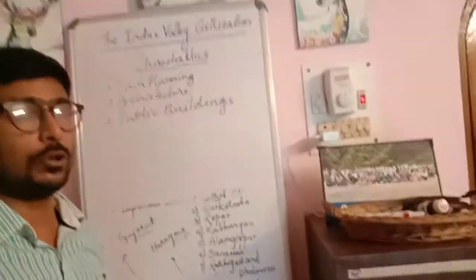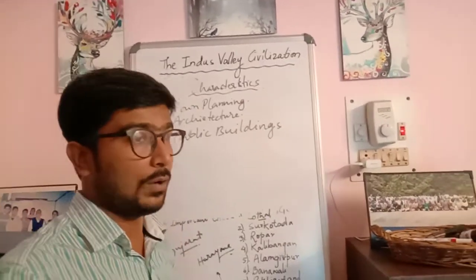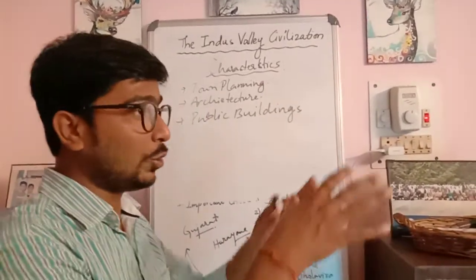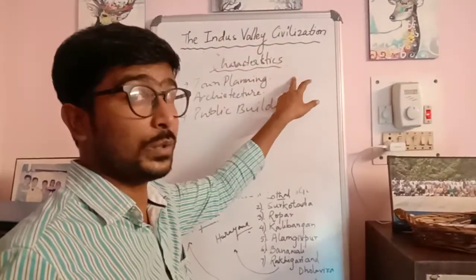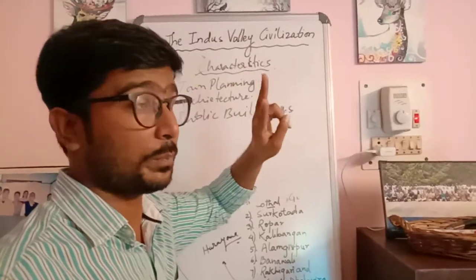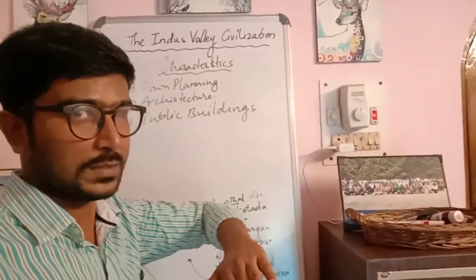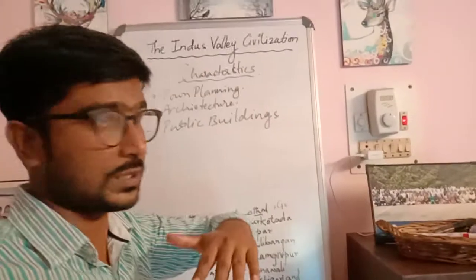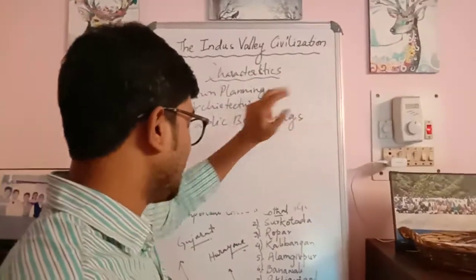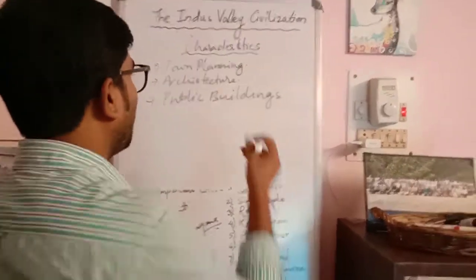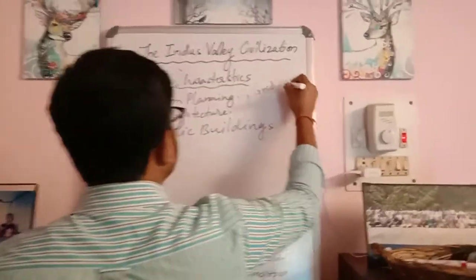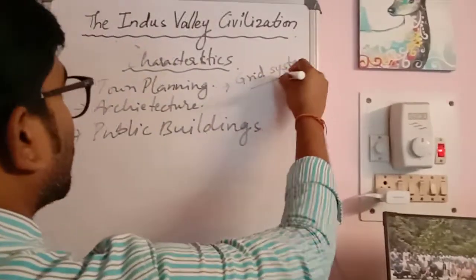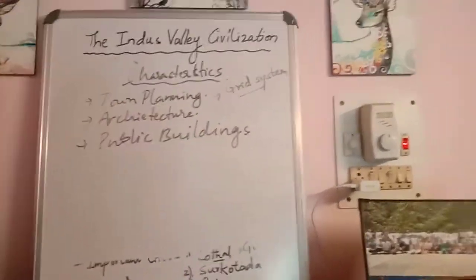As we studied in our previous chapter about the Egyptian civilization, how the town was planned, how people built their houses, and how the road system was. In the Egyptian civilization the land was divided into two important parts, upper Egypt and lower Egypt. In the same way, town planning here was also done in a particular pattern, and this pattern was known as the grid system.